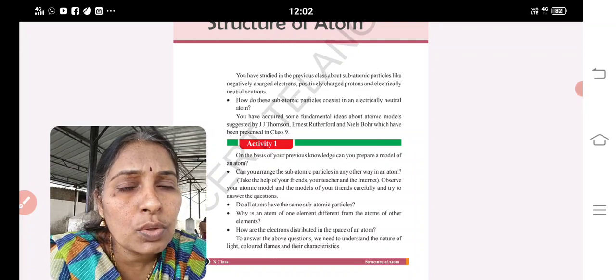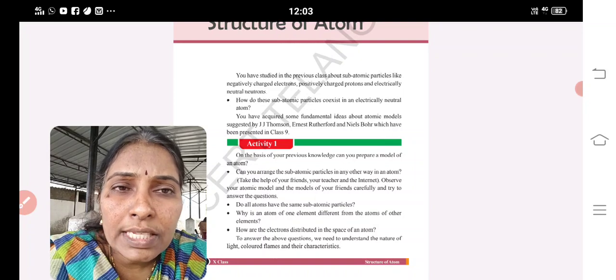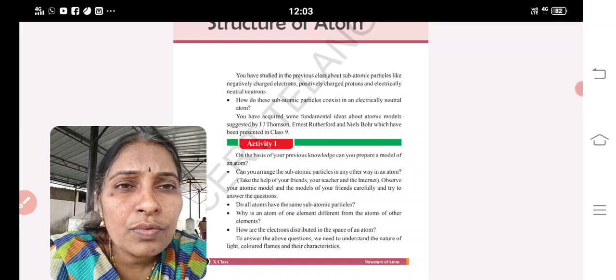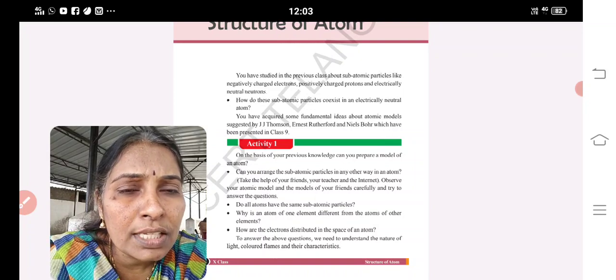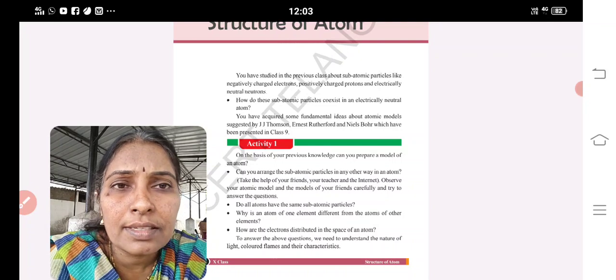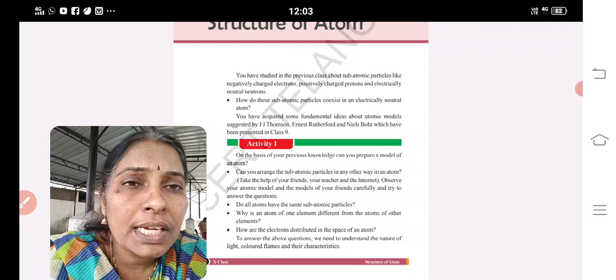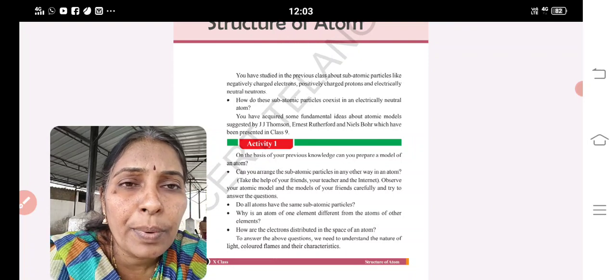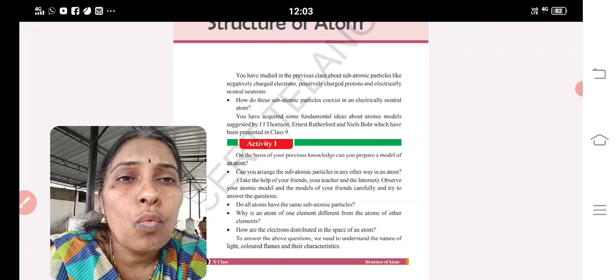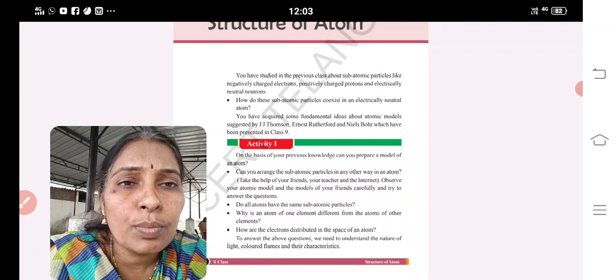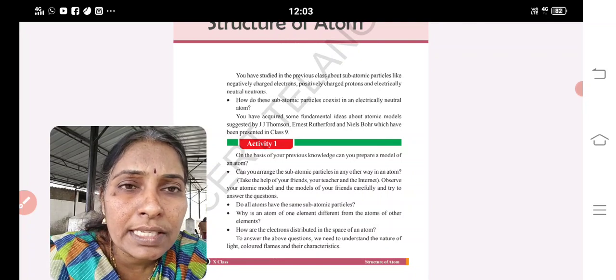What is atomic radius? The distance from the nucleus to the outermost shell is known as atomic radius. And how does it vary in groups and periods? What is a group? A vertical column is said to be a group. Horizontal rows are known as periods.